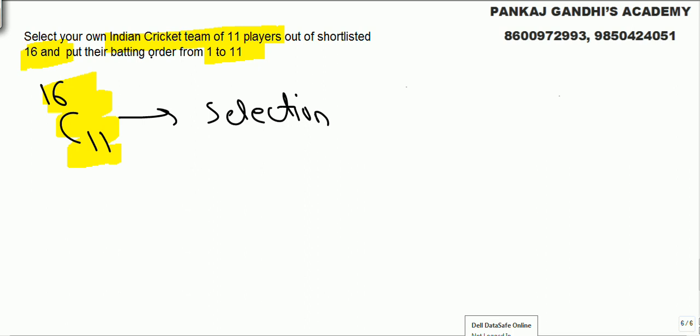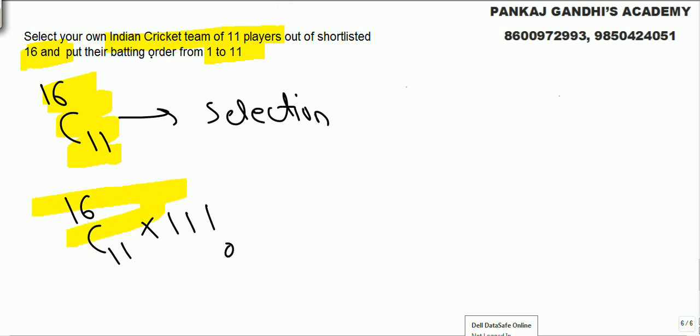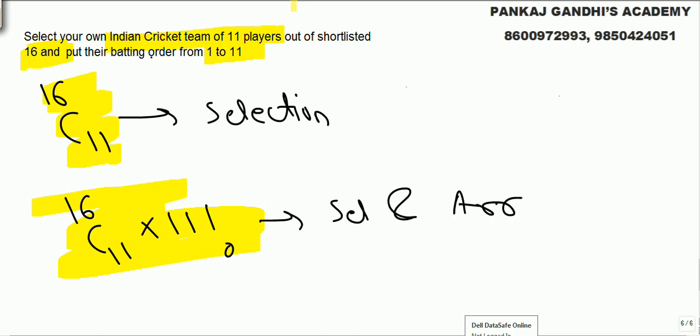But I told you 11 players need to be arranged also: who comes first, who comes second. So after arrangement, Virat first, Dhawan second, Rohit third and all that are arrangements. So this is selection and arrangement of the batting order. I hope basics we have done.